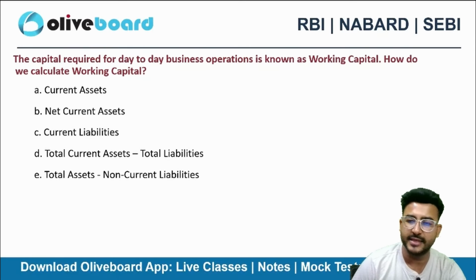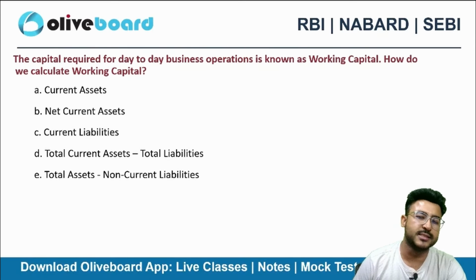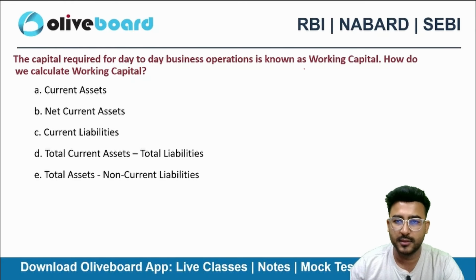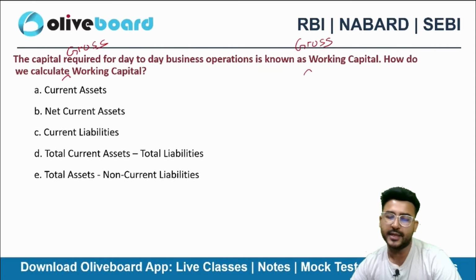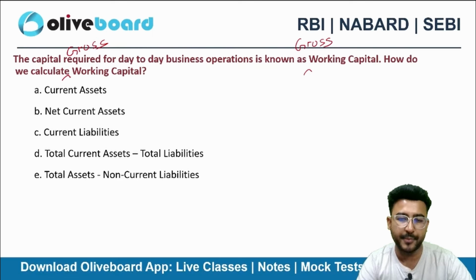Achha, can you tell me guys? Let's suppose the question is you need to calculate the gross working capital. What will be the correct answer in that case? Gross working capital.